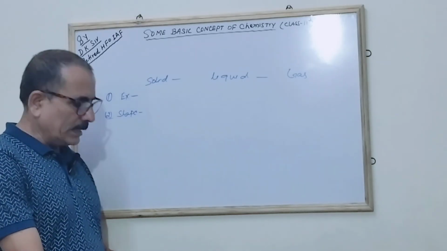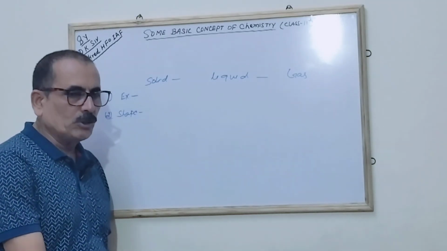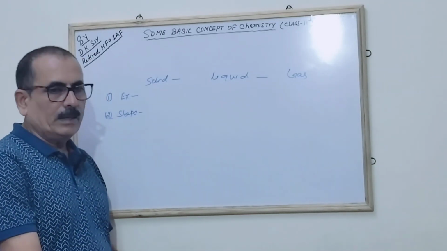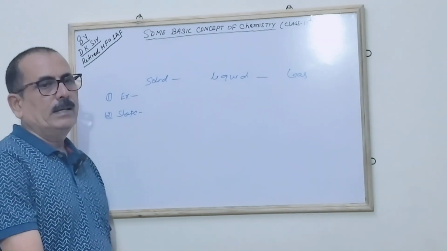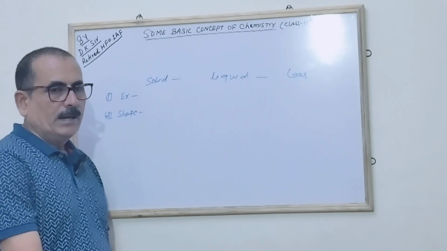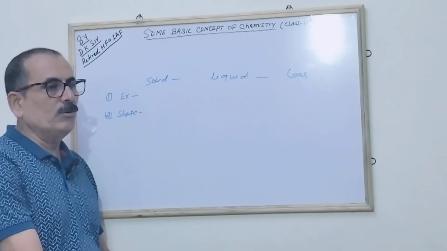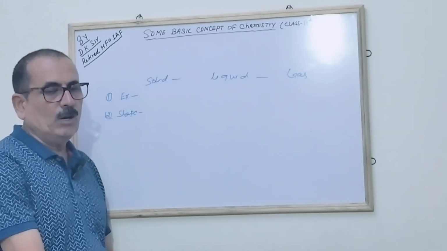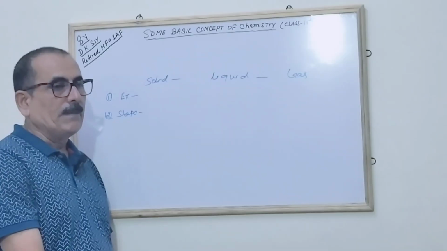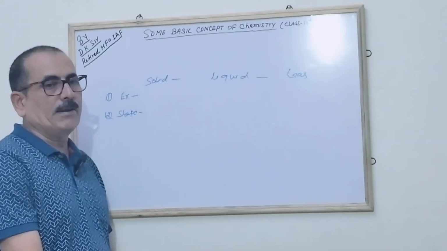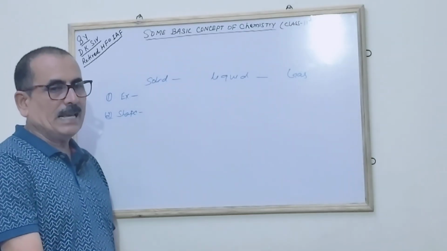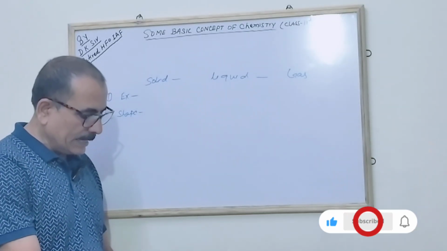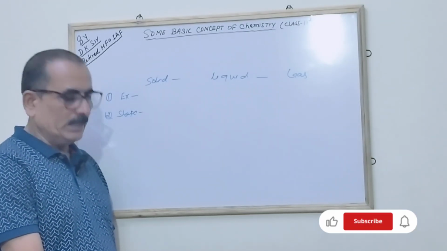The shape of the solid will be definite. The liquid also, the shape, it will take the shape of where you are putting it in. Correct? So it will not have a definite shape. You can't say that it has a definite shape, because whichever pot or utensil you are putting it in, it will take the shape of that. The gas is not at all different.